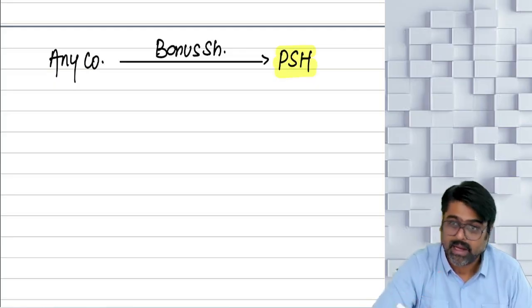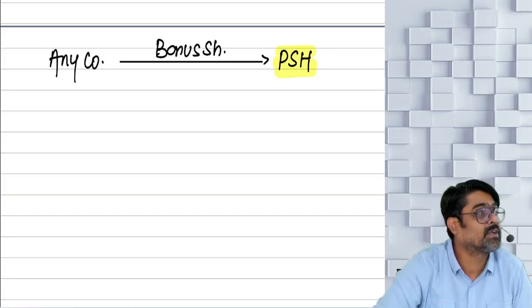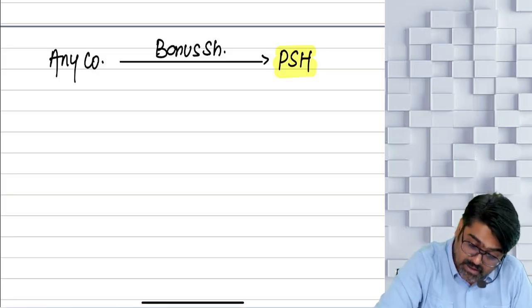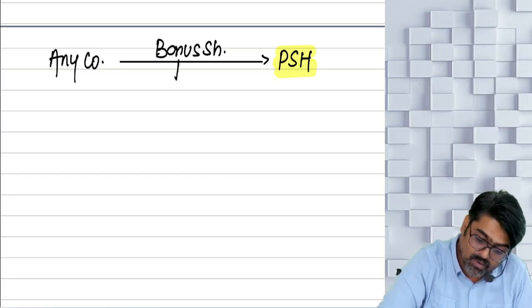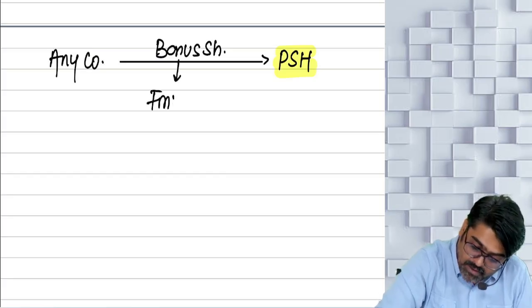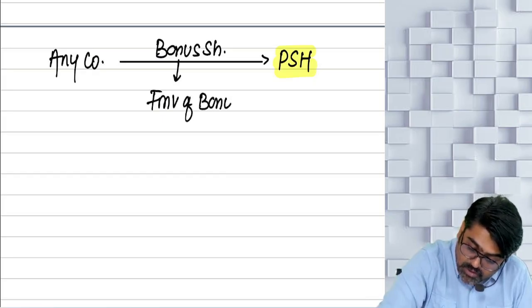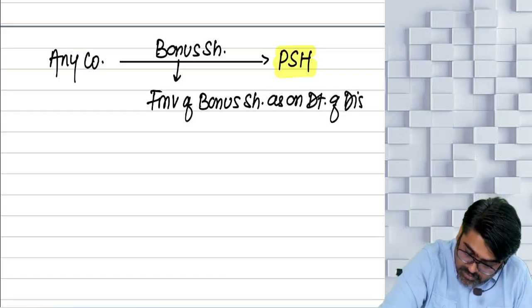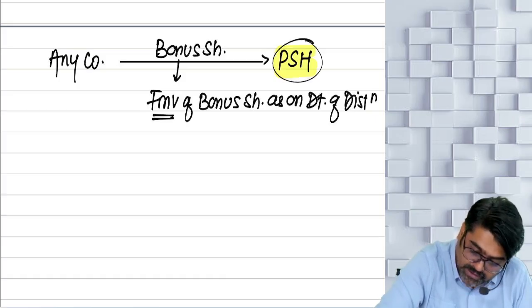No. Any bonus shares given to equity shareholders will not be treated as deemed dividend. But whenever the bonus shares are given to preference shareholders, you'll have to check the fair market value of such bonus shares as on the date of distribution. So this fair market value of the bonus shares will also be treated as deemed dividend for the shareholder.